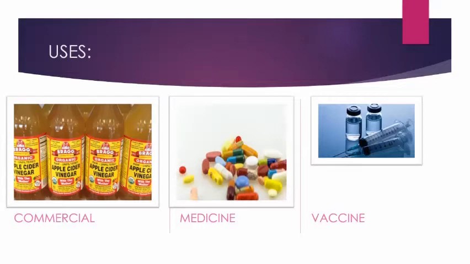So we have seen the commercial uses, how they are used in the preparation of alcohol and wine and how fermentation is done. Then in medicine, we have seen how antibiotics are useful for us to kill the bacteria and make us strong to have a healthy body. And then for the vaccines, we have seen how they fight the microbes that entered our body and help us to be healthy. So now let's see some other uses of microorganisms.